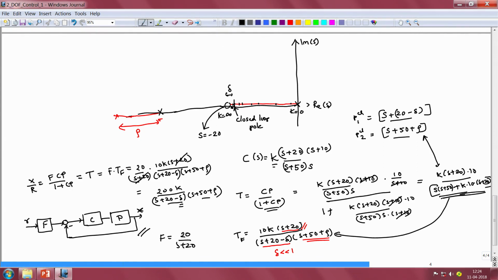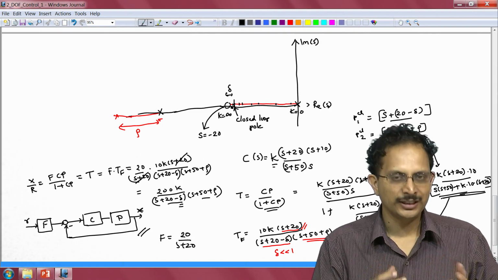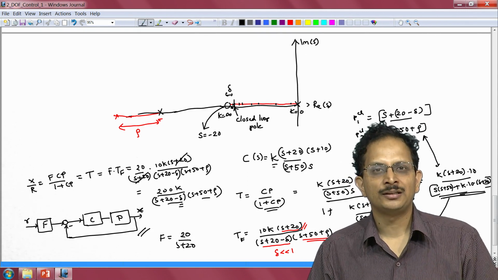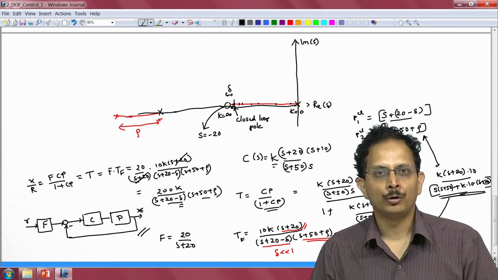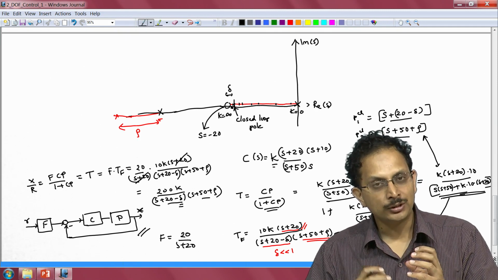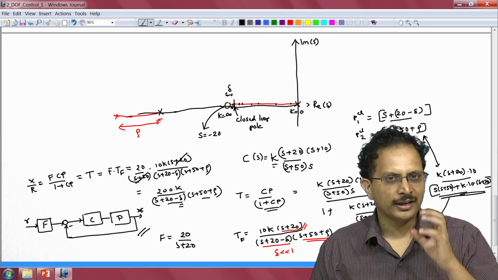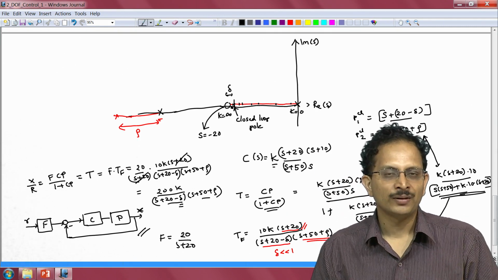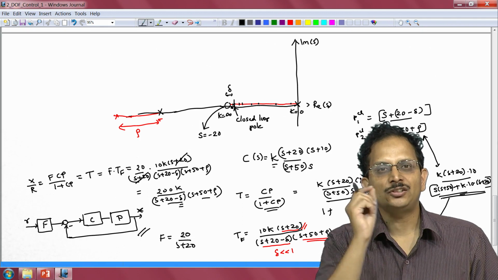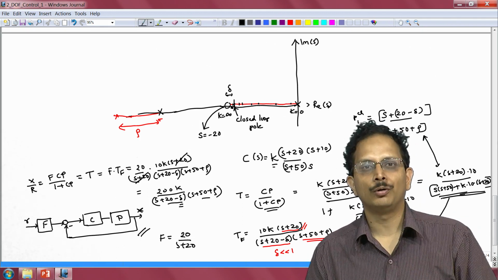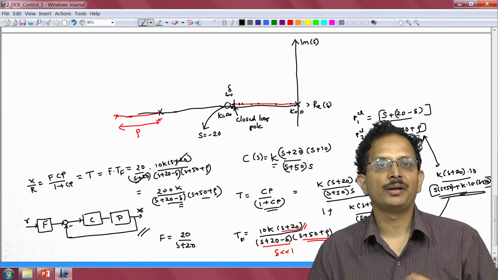So, this is the trick that we can employ in order to restrict the variation in the dominant dynamics of the closed loop system by using a 2 degree of freedom control architecture. We place a 0 at a location close to where we want our dominant pole to be located, and we ensure that the open loop system has adequately high gain that our closed loop pole will be located exactly in the vicinity of this 0. When this is done, variations in the gain of the plant will result in negligible variation in the location of the closed loop pole, and hence the dominant dynamics.